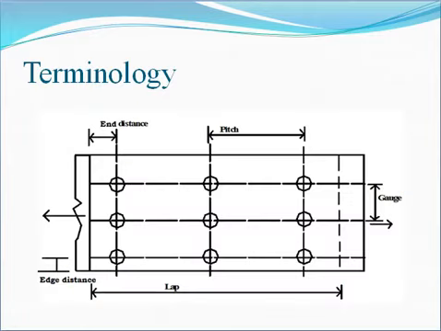Here you can see in this diagram, this is the direction of stress, and these are the lines parallel to the direction of force. These lines 1, 2, and 3 are called gauge lines, and the distance between two gauge lines is called the gauge distance.